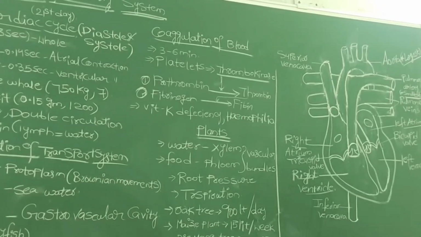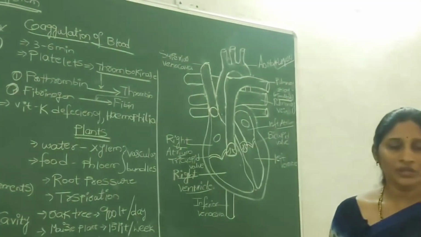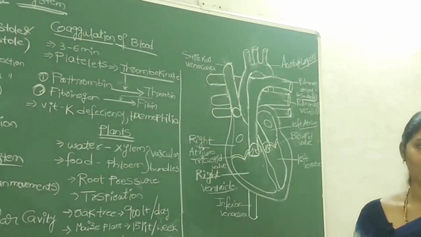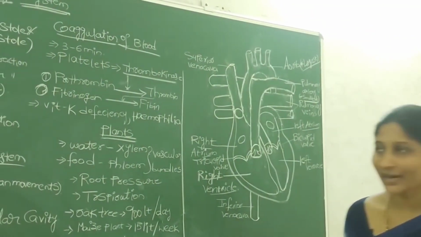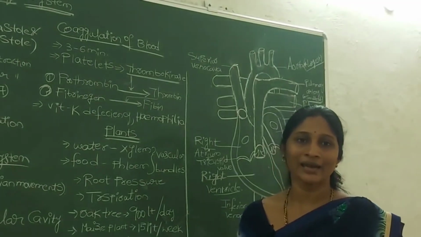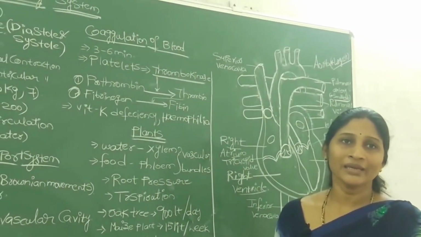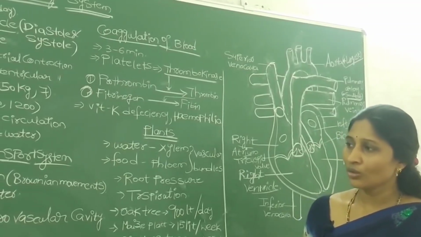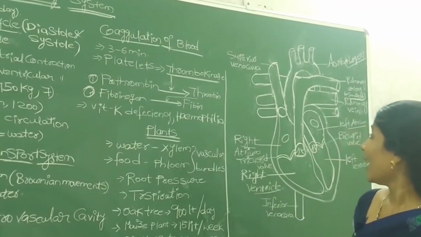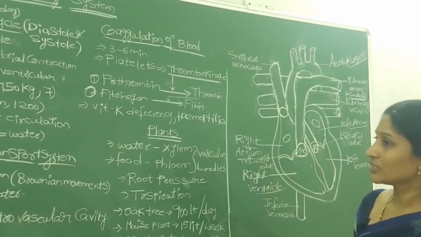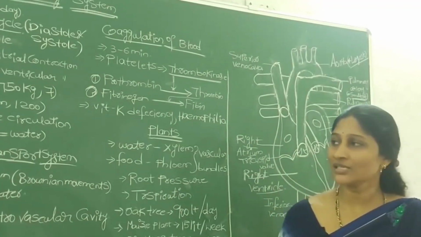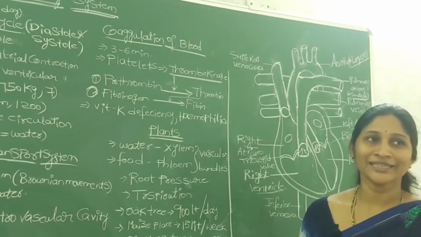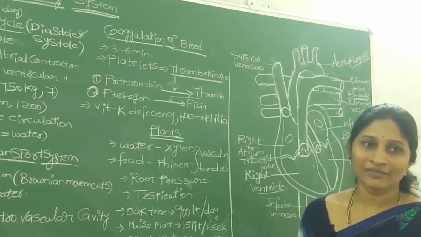And coming to the vessels, do you know what is meant by a blood vessel? A blood vessel is a thin tube-like structure developed in the higher organisms to transport the liquid, that is, blood. So let's see what the different blood vessels are. Actually, blood vessels are divided into two categories: arteries and veins.